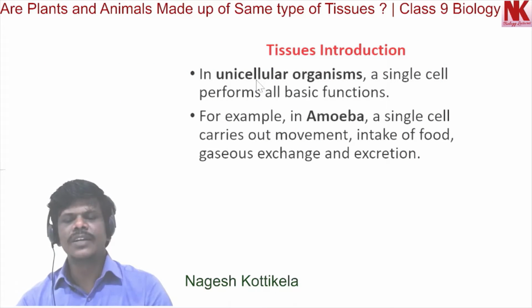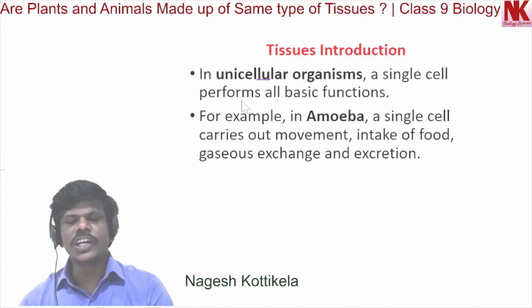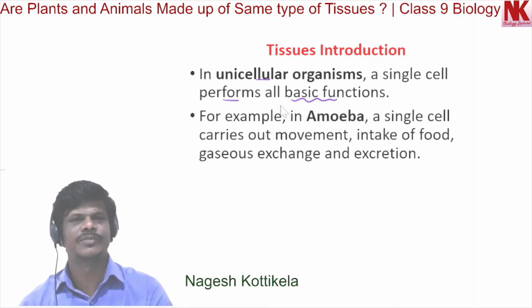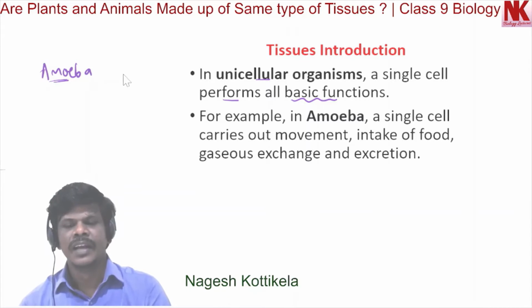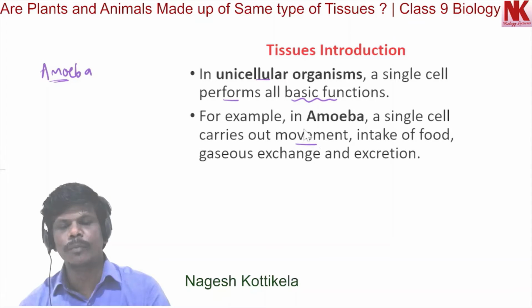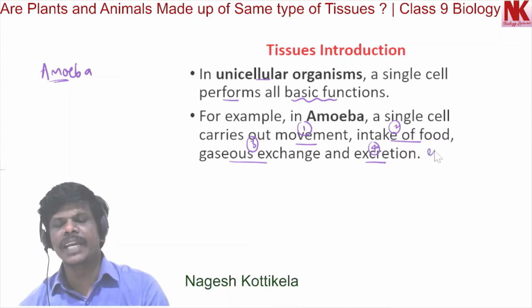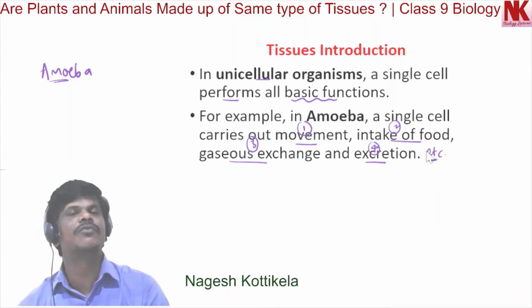In a unicellular organism, a single cell performs all basic functions, for example, amoeba. This is a unicellular organism. It is a single cell and it carries out movement, intake of food, gaseous exchange, excretion, and many other metabolic functions.